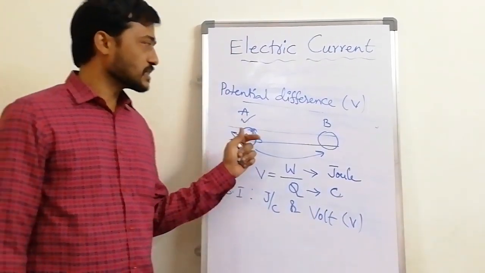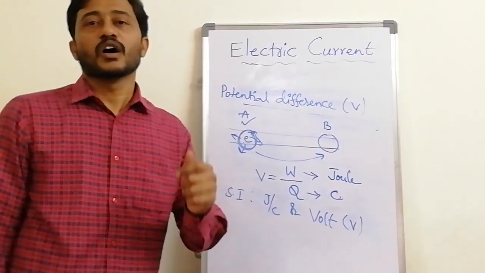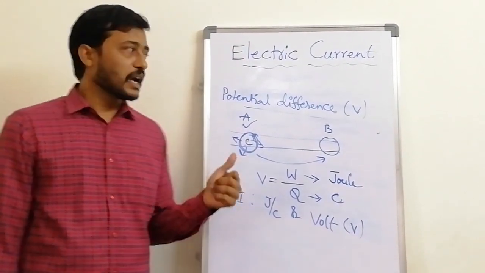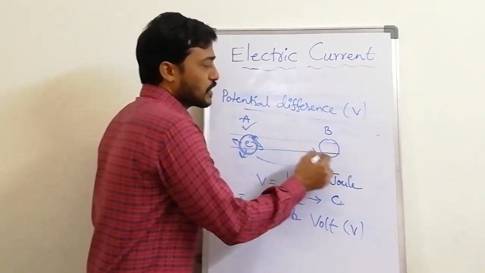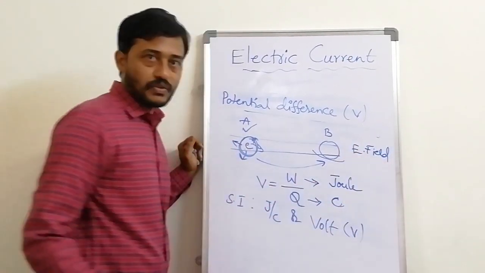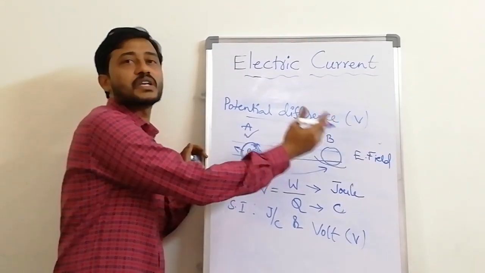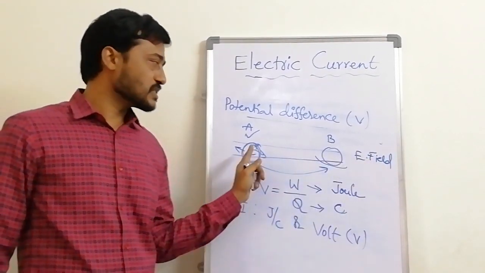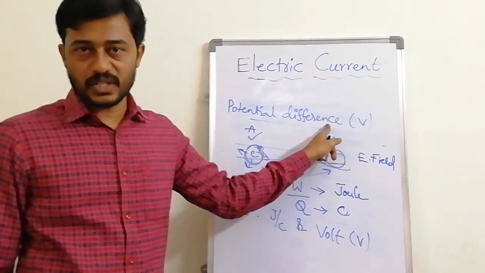So we just learned two concepts. One is electric current, I, which is how much charge is passing through a particular place in a given time period, and the other is the work done. So who will do this work? In a conductor there will be an electric field present. The electric field gives a force on the electrons to make them move from one place to another place. So the work done by the electric field in bringing a charge from one place to another place is called potential difference.